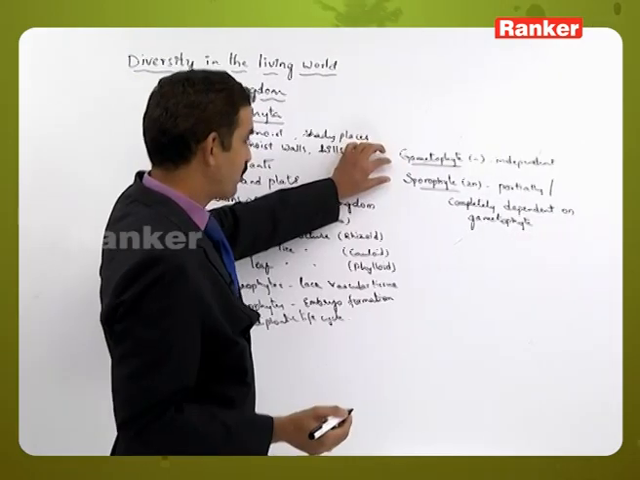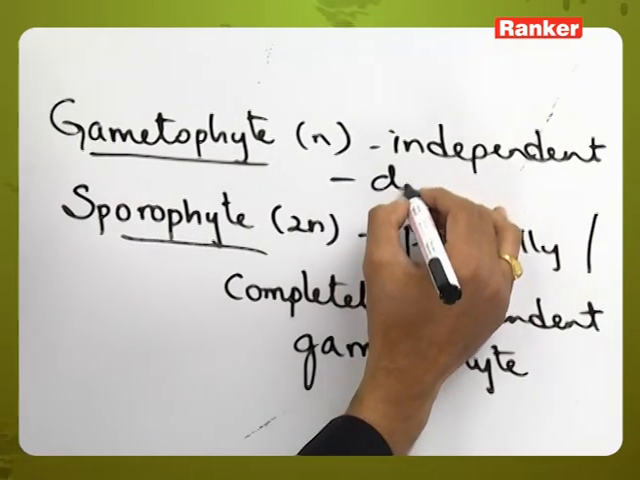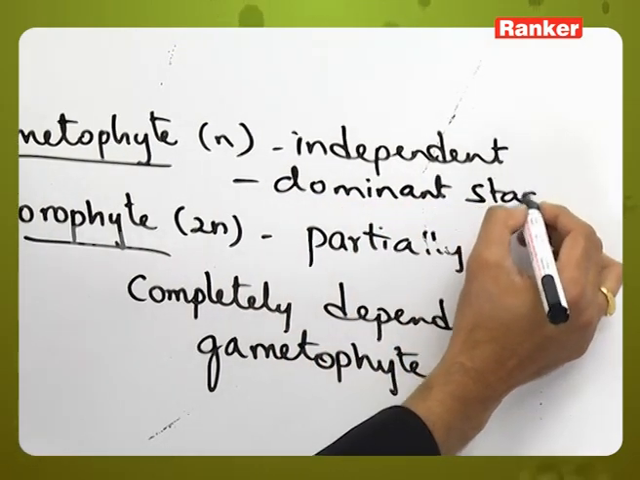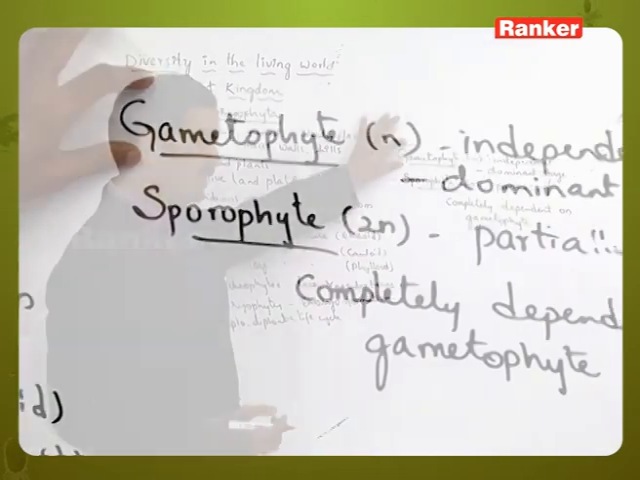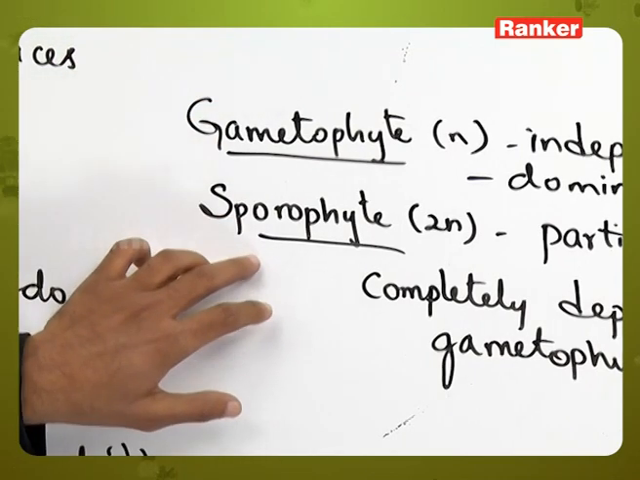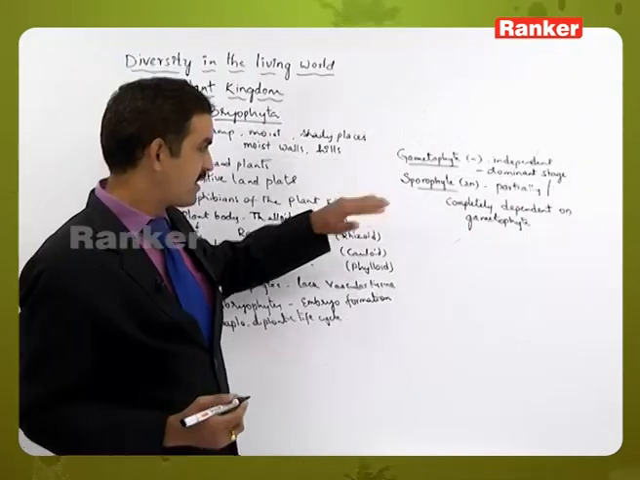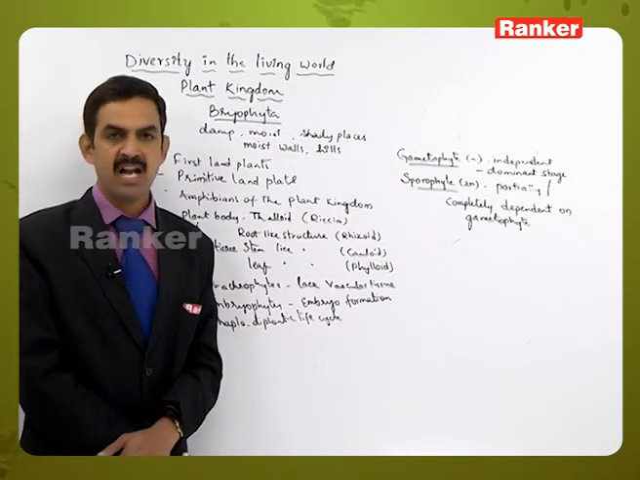So when the sporophyte is dependent on the gametophyte generation, we can say the gametophyte is the dominant stage. And in the life cycle, first the gametophytic generation will come, which is haploid, later followed by the sporophytic generation, which is diploid. And that is the reason why we can say that the life cycle is a haplodiplontic life cycle.